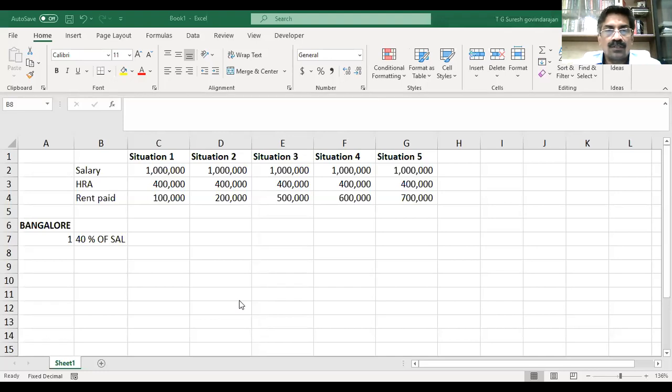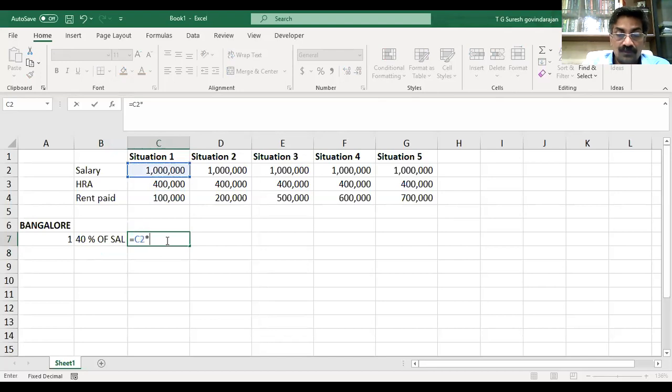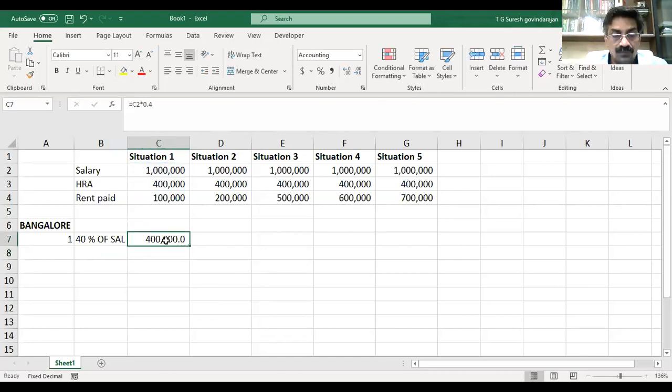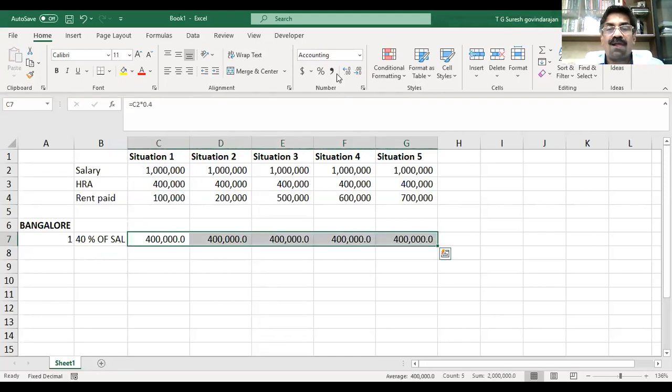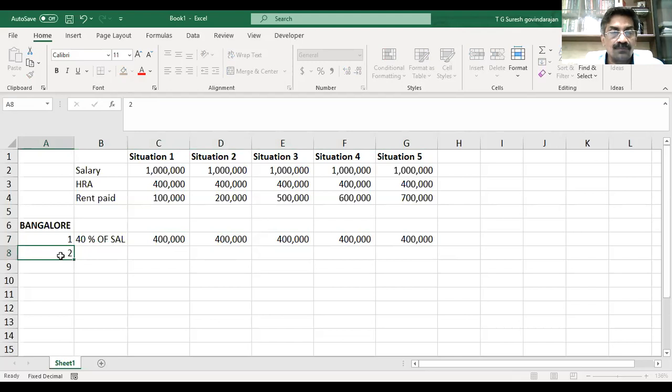So we'll now take an example where 5 situations we have taken. Salary 10 lakhs in all the situations. HRA 4 lakhs in all the situations. Rent paid 1 lakh, 2 lakhs, 5 lakhs, 6 lakhs, and 7 lakhs. 40% of salary. 4 lakhs. So HRA actually received. Given in the equation, we'll take the HRA amount.